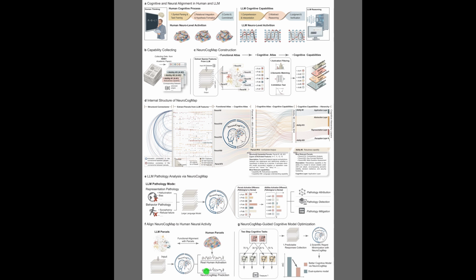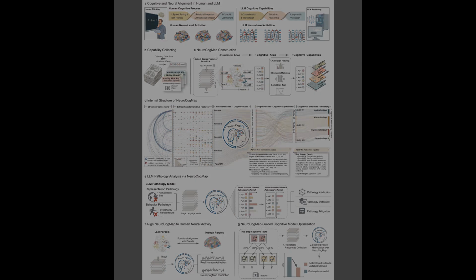Finally, panels E through G showcase key applications, because this organized structure directly enables researchers to analyze model pathologies, align internal representations with human neural activity, and optimize classical cognitive models.